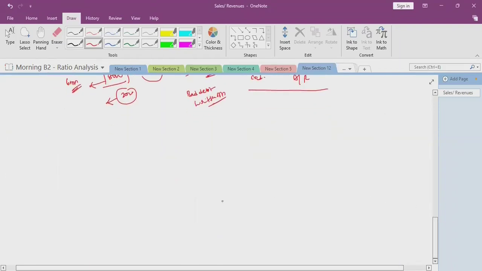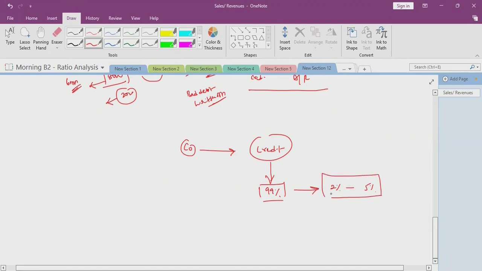Now the point is what? When a company is selling goods on credit, there are 99% chances that there will be 2% to 5% in general. I'm telling in general. There is a possibility that a few people become insolvent and that will turn into bad debt. And we have seen in the past for our company that there is almost 2 to 5% bad debt.